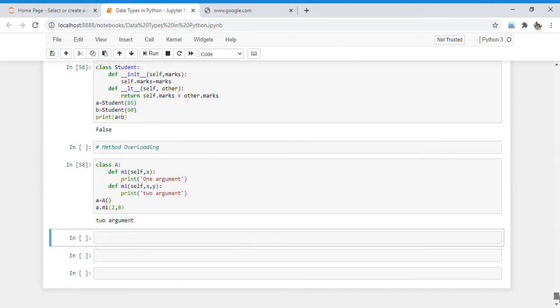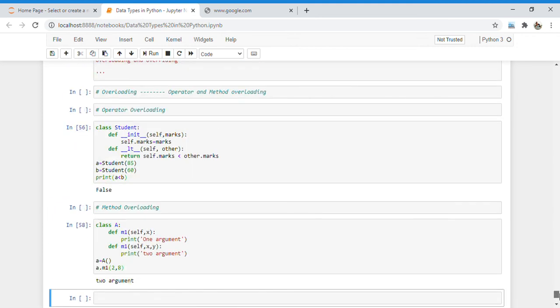So this is all about the overloading concept in polymorphism, in which we discussed two different types: operator overloading, which is possible by using magical methods, where I took one example of the less than method, and the other concept, that is method overloading. So I hope that you enjoyed this.